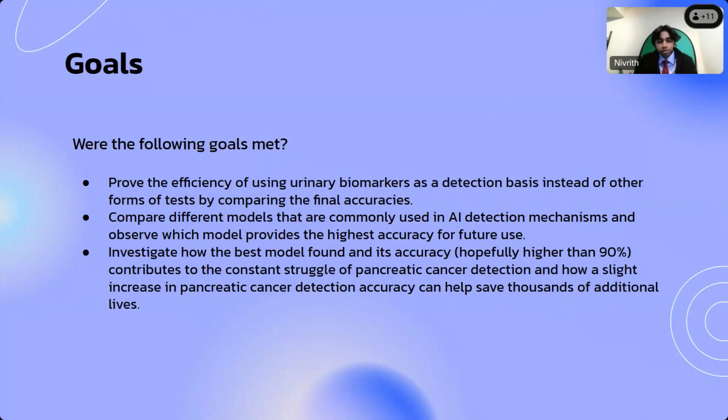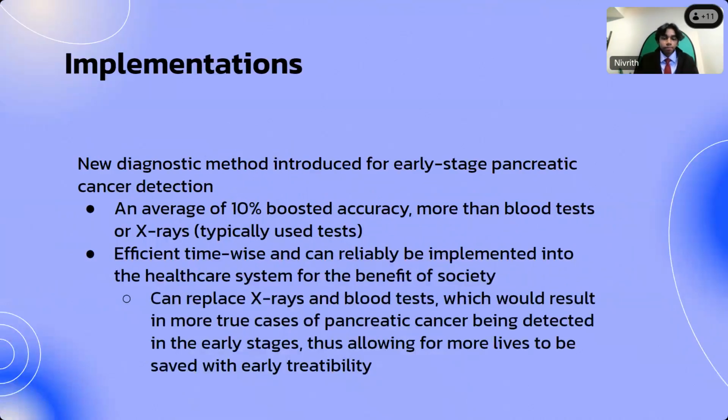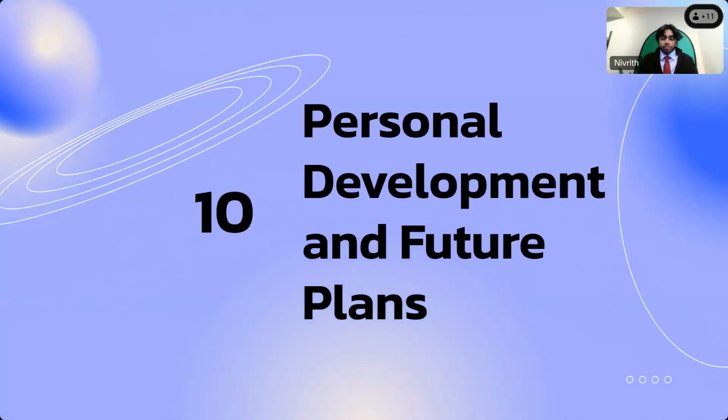Now, did I investigate how the best model found contributes to the constant struggle of pancreatic cancer detection? Yes, because with my 91% accuracy rate, approximately 11% more cases of people who have pancreatic cancer can get diagnosed, which can help save thousands of additional lives. So, how can this be implemented? If we normalize urine biomarkers as a diagnostic method, then they can replace X-rays and blood tests, which will result in more true cases of pancreatic cancer being detected in the early stages, thus allowing for more lives to be saved with early treatability. So, what are my personal development and future plans?